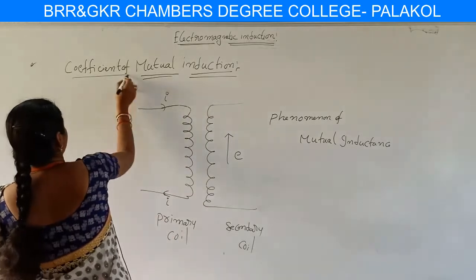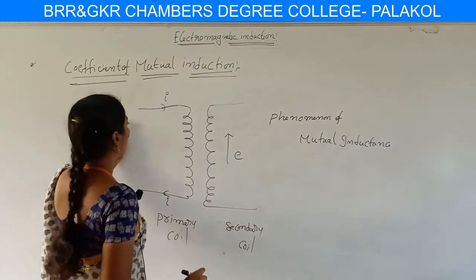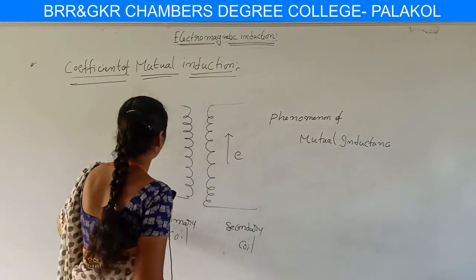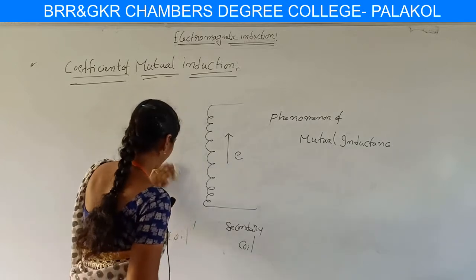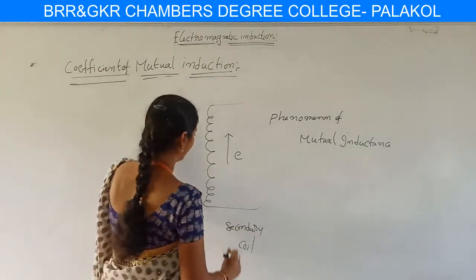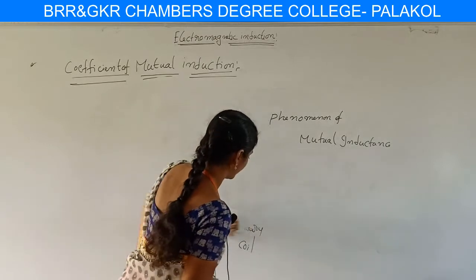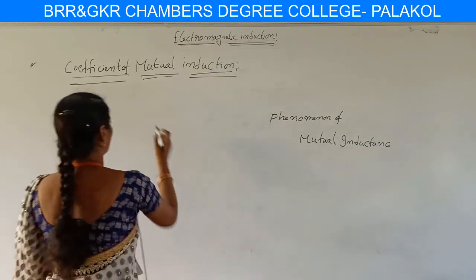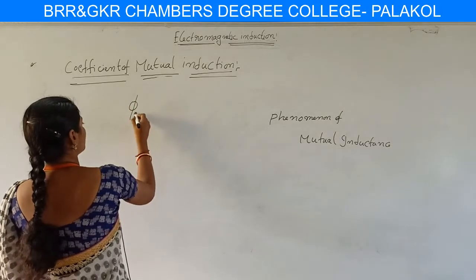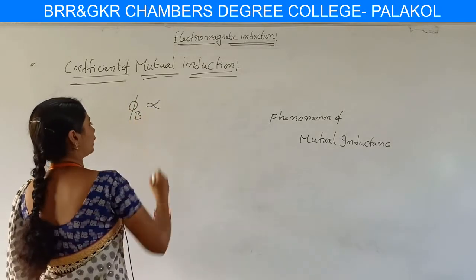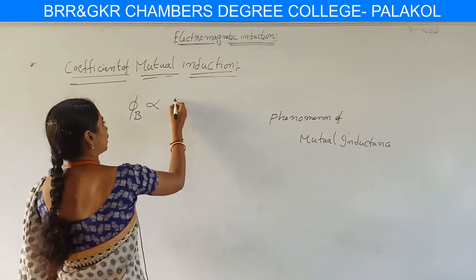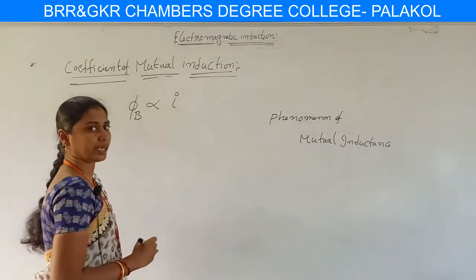For explaining the coefficient of mutual induction, we know that the magnetic flux produced in the secondary is by the current flowing through the primary coil. So the magnetic flux produced in the secondary coil is proportional to the current flowing through the primary coil.